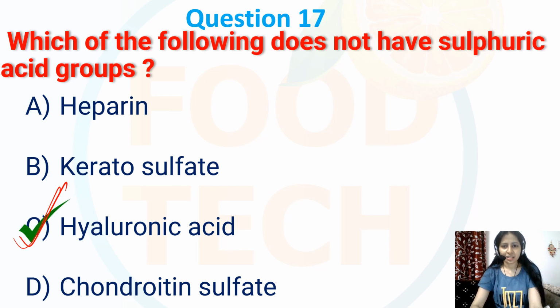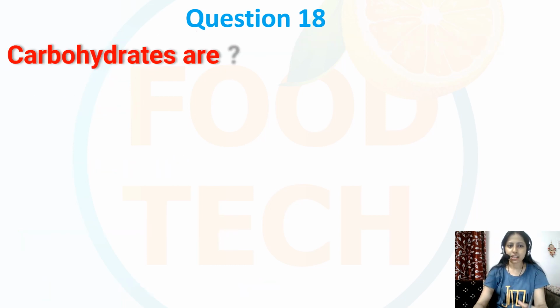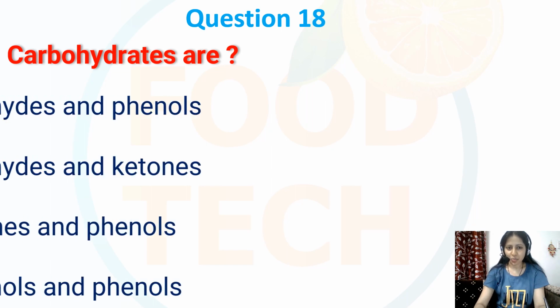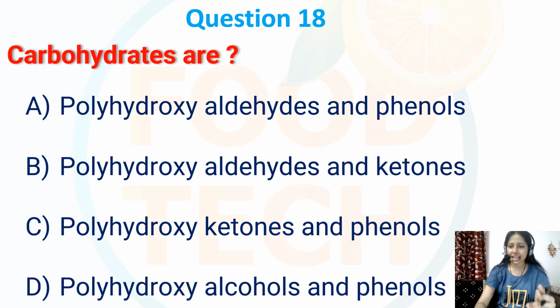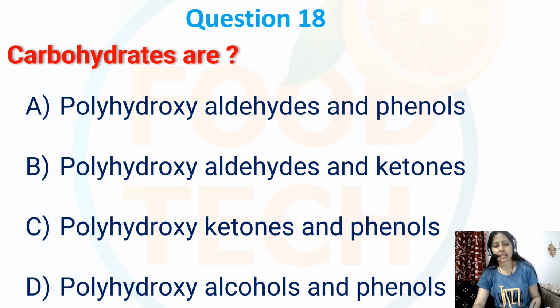Next. Question number 18. Carbohydrates are, so the options are polyhydroxyaldehydes and phenols, polyhydroxyaldehydes and ketones, polyhydroxyketones and phenols, or polyhydroxyalcohols and phenols. So carbohydrates are the polyhydroxyaldehydes and ketones. We read just now that these are aldehydes and ketones.